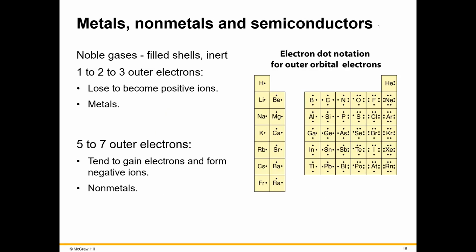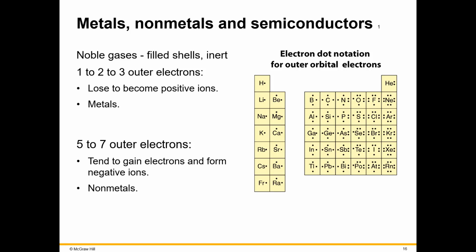Remember that the chemical behavior is mostly concerned with the outer shell electrons. We call these the highest energy level electrons. This picture to the right shows the electron dot notation. This is only looking at the electrons in the outermost shell or outer orbitals, the highly reactive electrons.